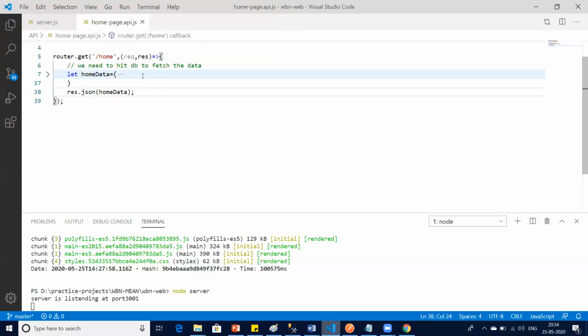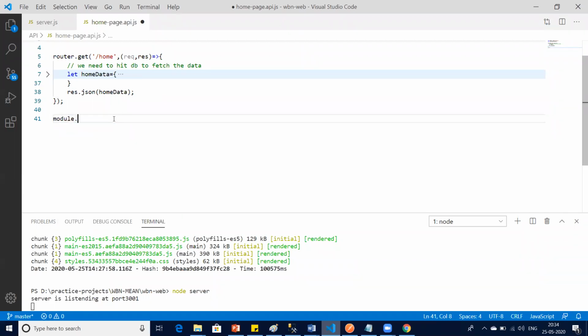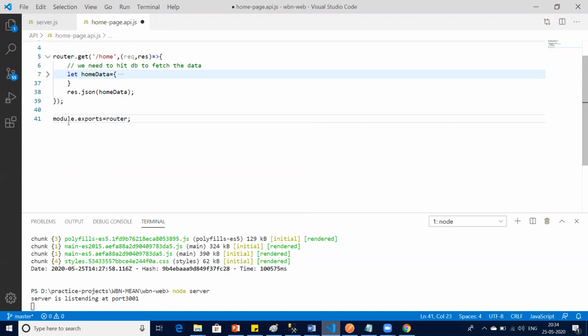So my API is ready, but will it work? The answer is no. I need to export this API with module.exports. I need to export the router. So with this statement, whatever number of API routes I have in this router, all will get exported by this line.